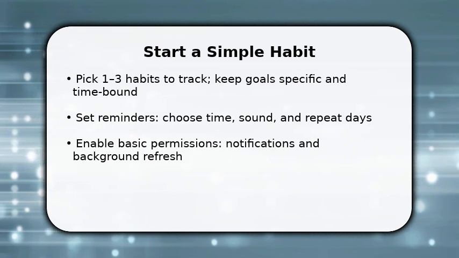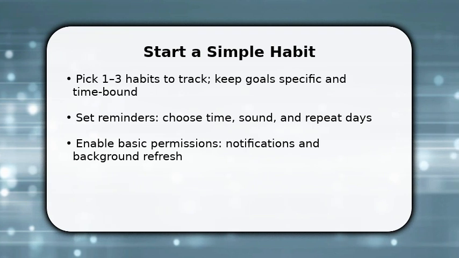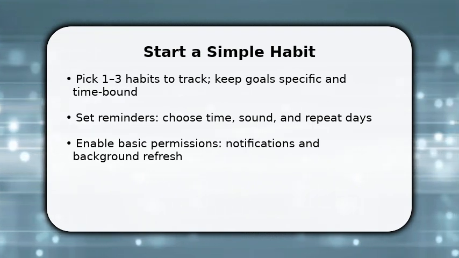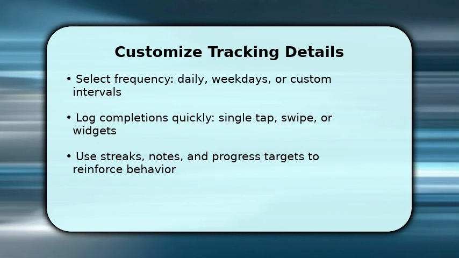This first step locks in daily practice and builds consistency, which is why you start small and automate reminders to remove friction. You now refine how the app tracks progress. Choose frequency and set targets that match your life: daily, weekdays, or every third day. Once set, learn the fastest way to log: single tap check, swipe, or a home screen widget.